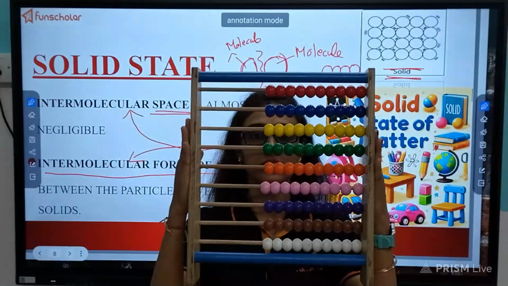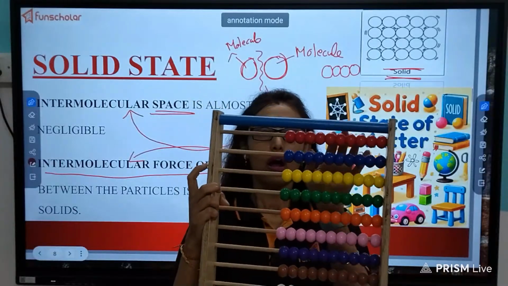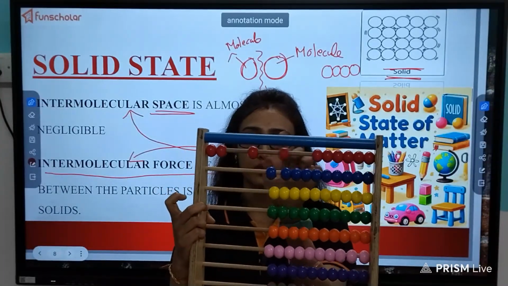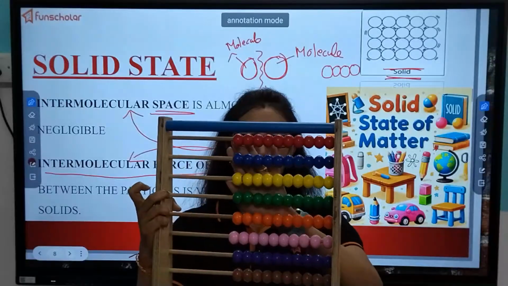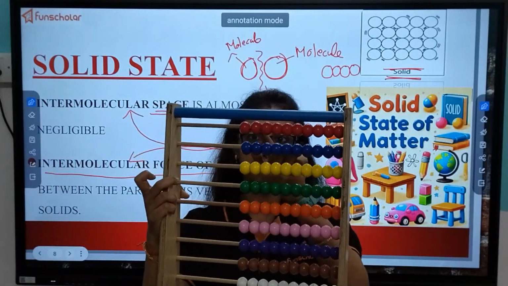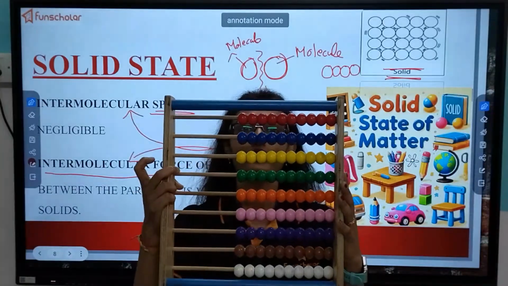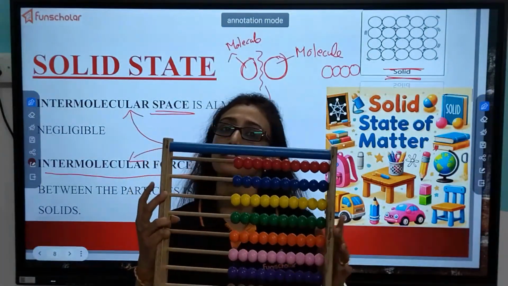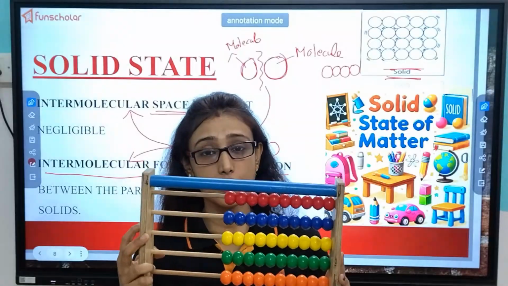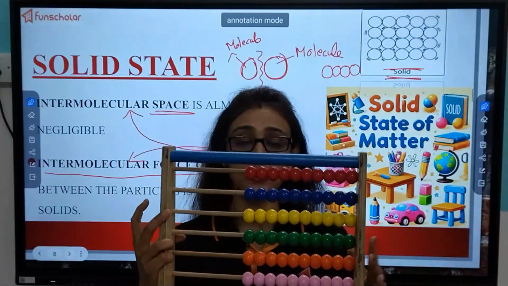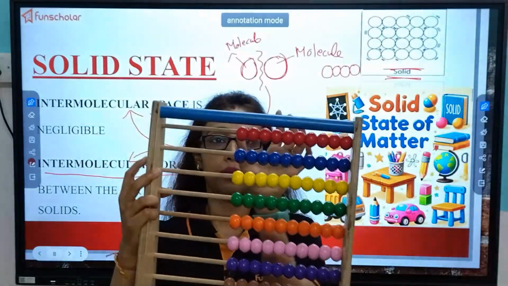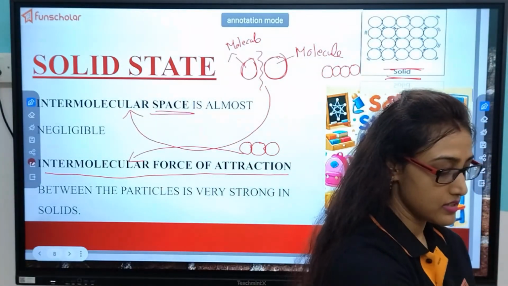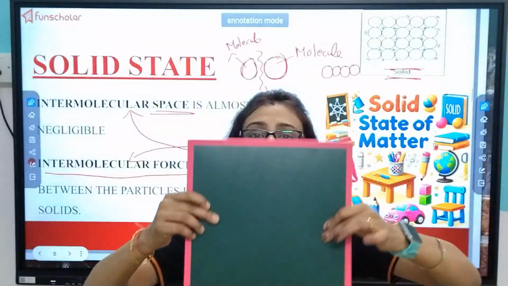Have you seen this? What is this? You know this. This is an abacus. What happens in case of solids if you consider these as molecules? In case of solids, the molecules are attached in this way. See, there is no space between them. So you can say that intermolecular space is negligible in case of solids, but the intermolecular force of attraction is the highest. Why? Because the molecules are very much attracted to each other. That is why it is not easy to separate them.